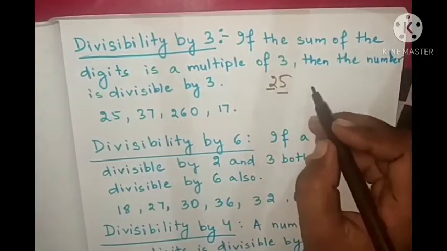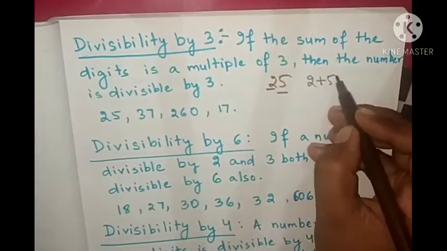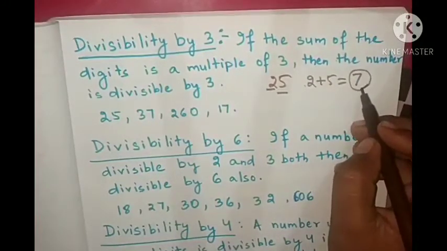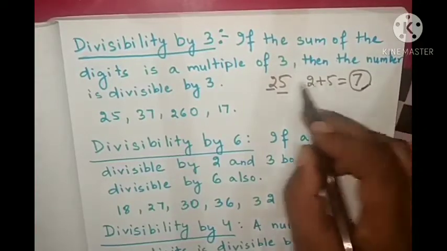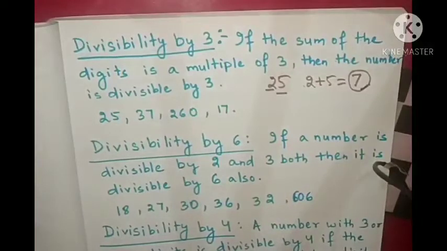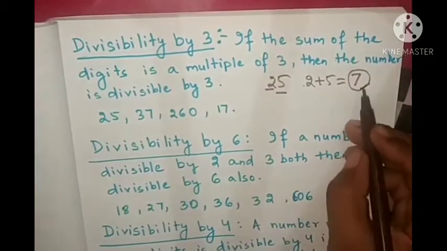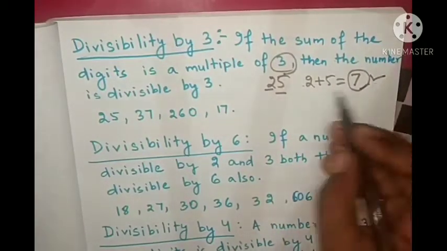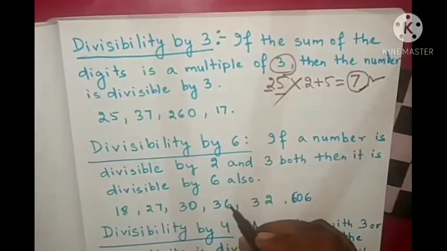If we add them, 2 plus 5 equals how much? 7. If this sum is a multiple of 3, then the number is divisible by 3. Here we got 7, but 7 is not a multiple of 3. That's why 25 is not divisible by 3.